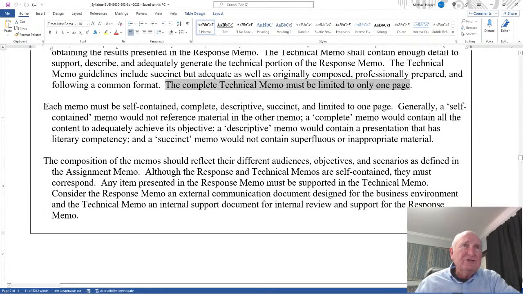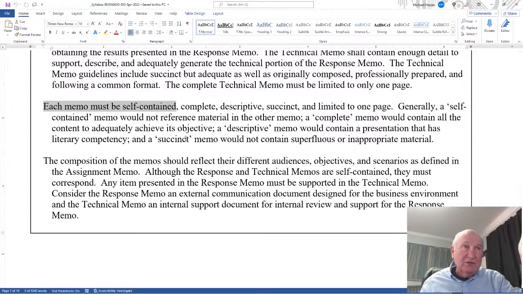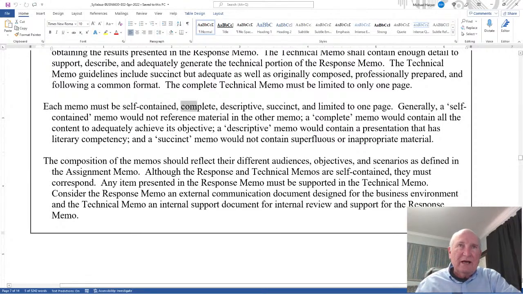Now, each of those memos must be self-contained. In other words, in the response memo, don't refer to the technical memo, because the client doesn't see your technical memo. It's 2 different places. They must be self-contained, must be complete. Everything you want to say is in that memo. Don't refer to something else.